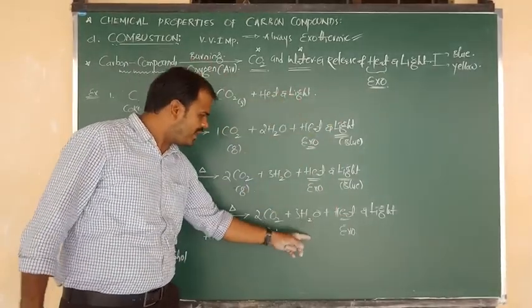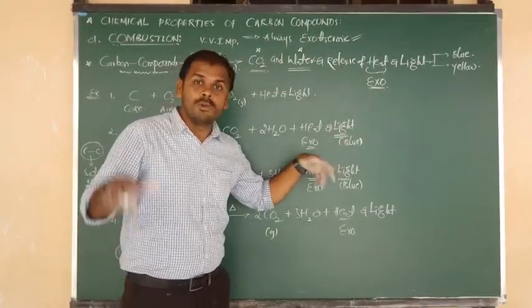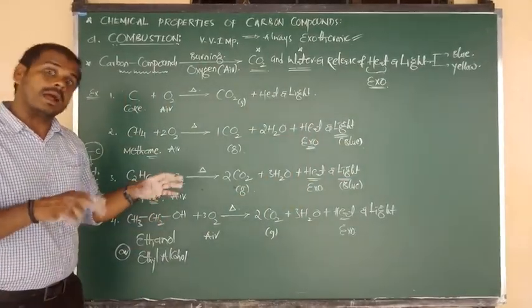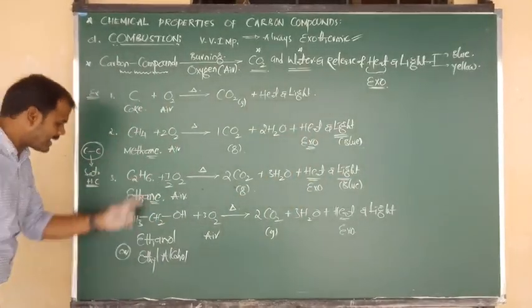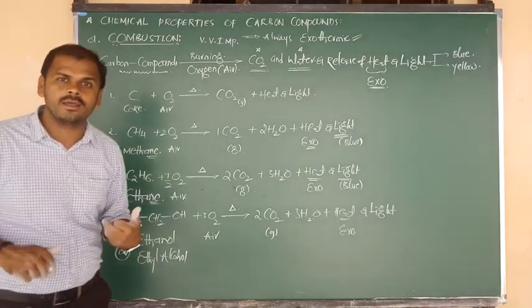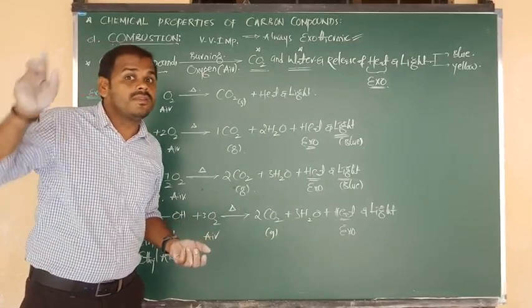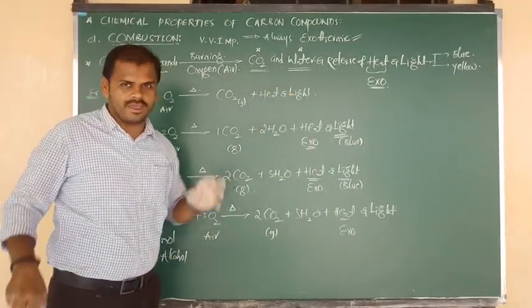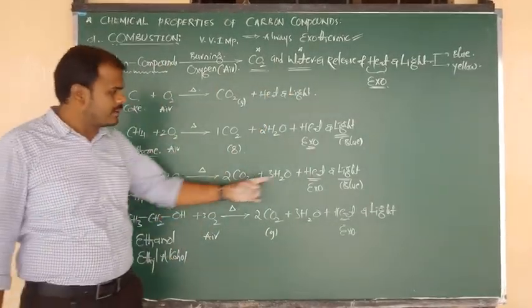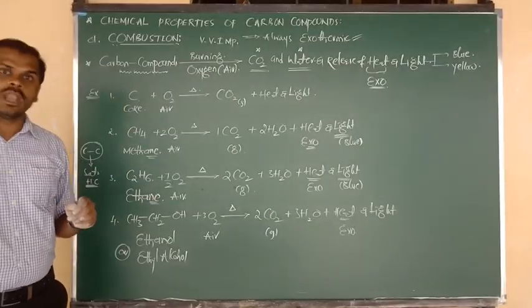So by the release of heat, we are saying the reaction is exothermic. But by the giving of blue light, we have to say that complete combustion is going on and the compound is saturated. If the compound is unsaturated, then they undergo incomplete combustion. Then they give a yellow flame. So saturated hydrocarbons will give the blue flame, unsaturated hydrocarbons will form the yellow flame.